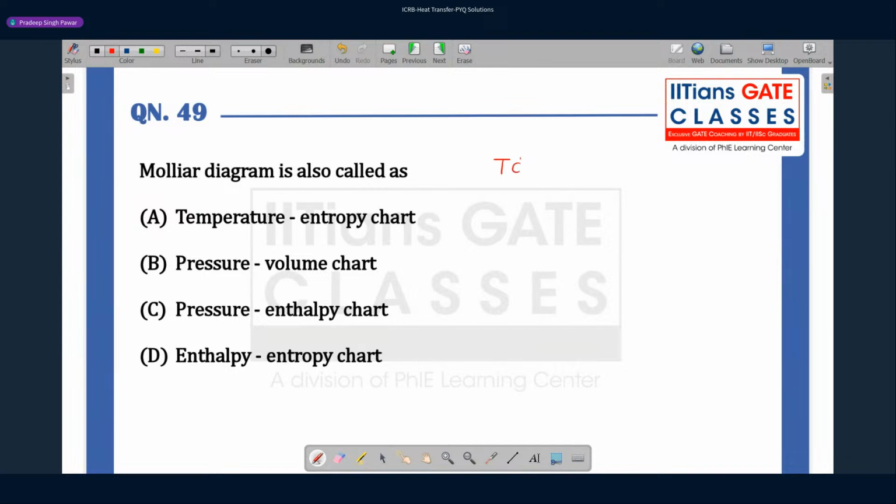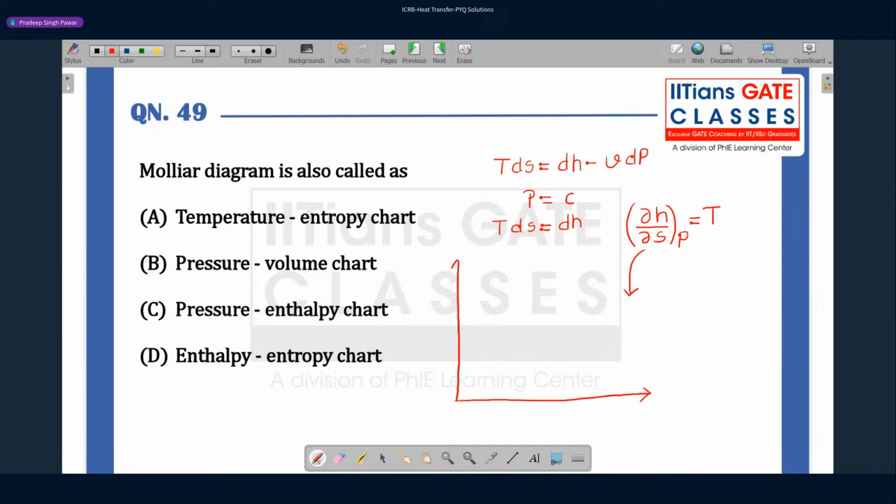If you write the second TdS equation, which is TdS equals dH minus v dP, and consider a constant pressure process where pressure is constant, you get TdS equal to dH, or dH/ds at constant pressure equal to temperature. This equation is the basis for forming a particular diagram, which is called the Mollier diagram.